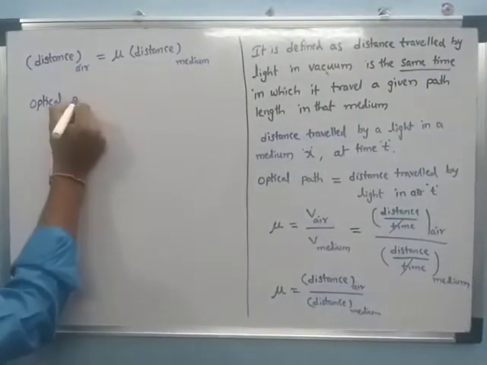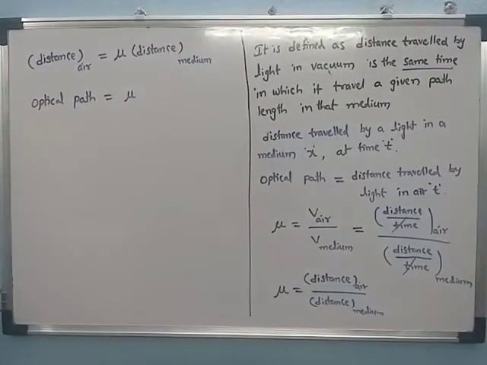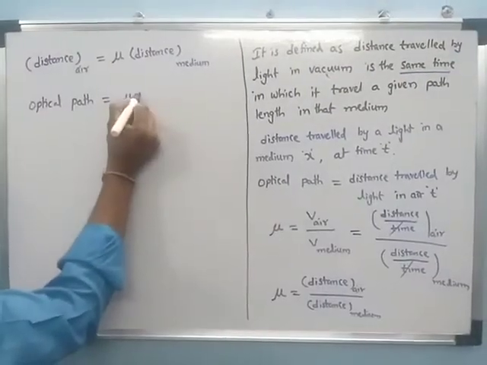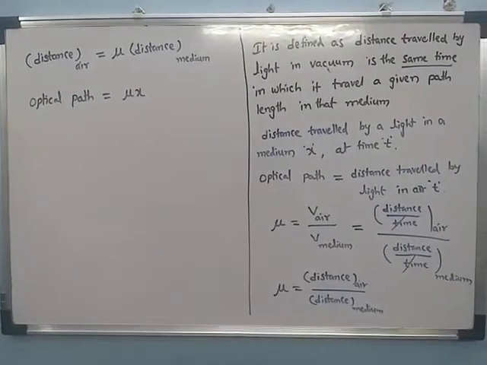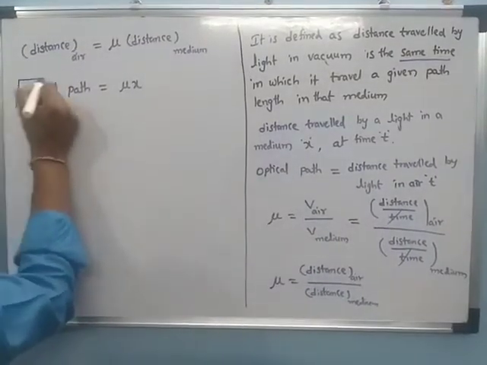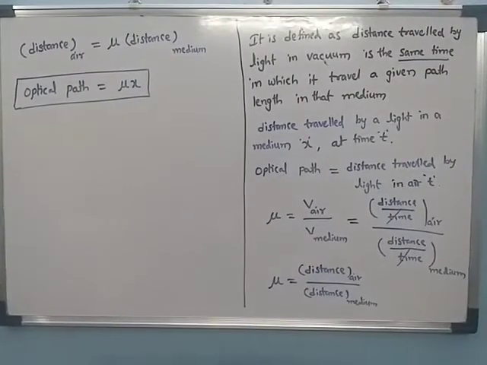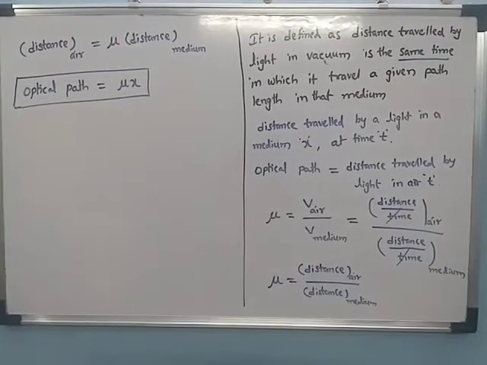So the optical path is equal to the refractive index times the distance x in the medium. This is the formula: optical path equals refractive index into distance.